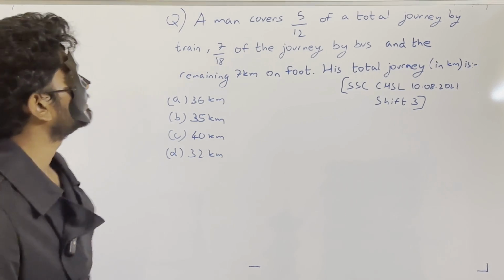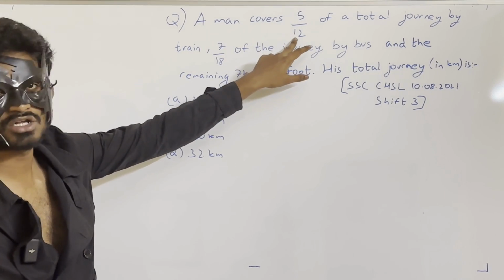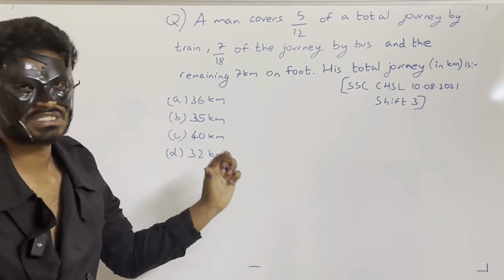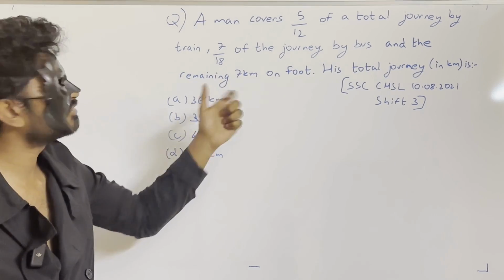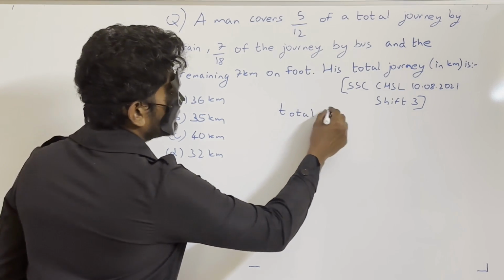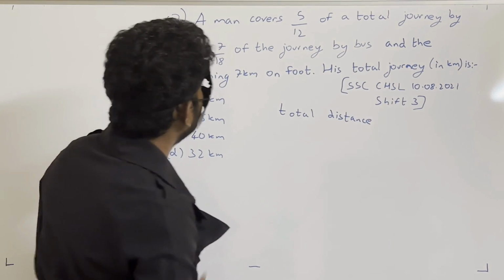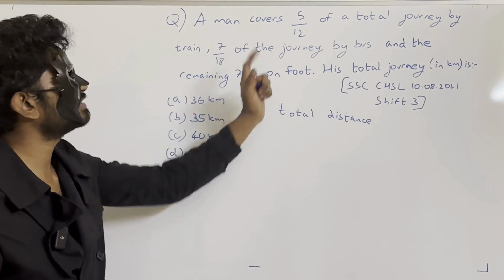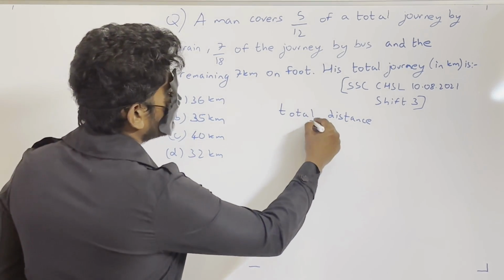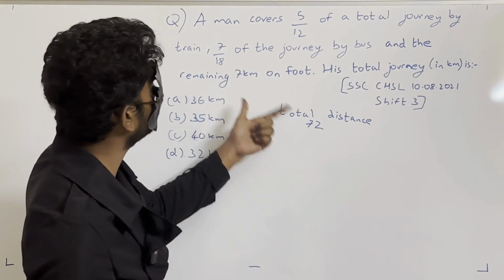Now generally in these type of questions, what we will do is, denominator, like here denominator 12 is there and here 18, right? So we will assume total distance to be some multiple of 12 and 18. So total distance, I will assume it has to be a multiple of 18 and 12, so that it will easily get cancelled out. So I will assume it to be 72, say, because 72 is a multiple of 12, and 72 is also a multiple